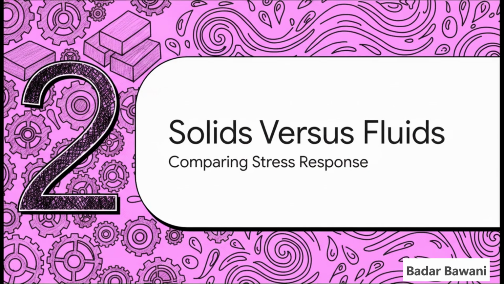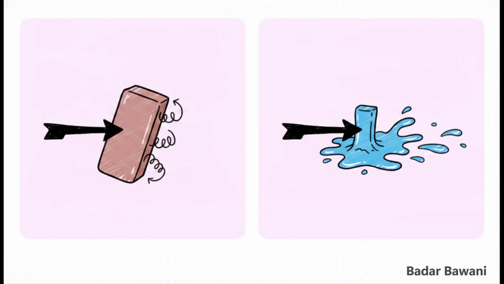Moving right along to Section 2, solids versus fluids, comparing stress response. To really get fluids, think about pushing sideways on a solid block of rubber. That sideways push is called shear stress. The solid block actually fights back against that tangential push by developing a restoring force, meaning it wants to spring back into its original place. But fluids, they just go with the flow. They offer virtually zero resistance to shear forces and simply deform continuously.